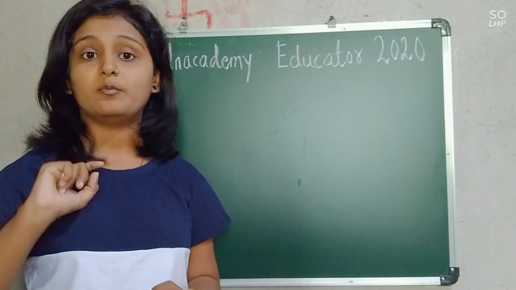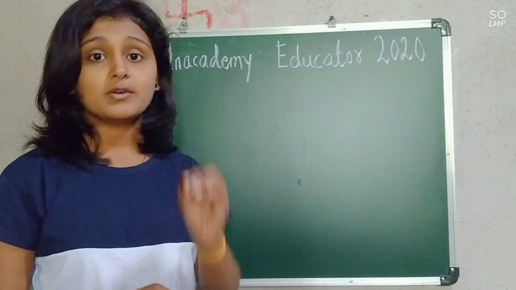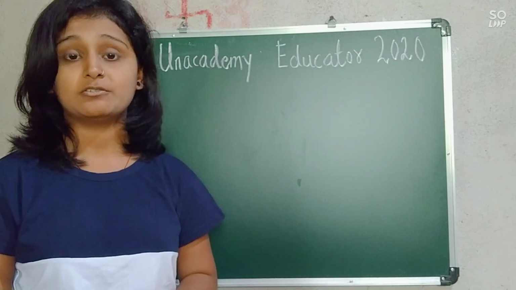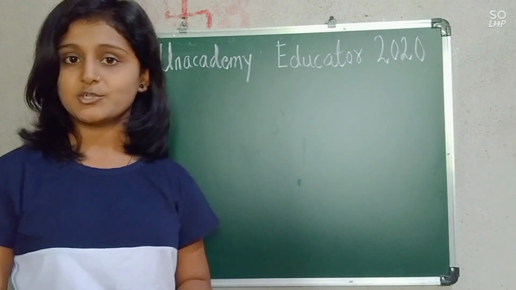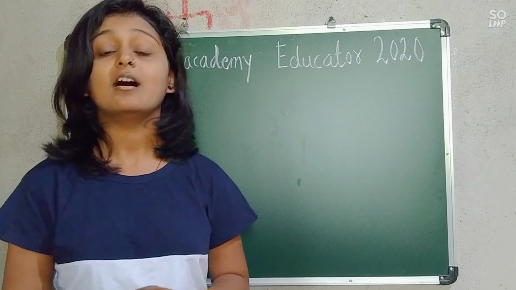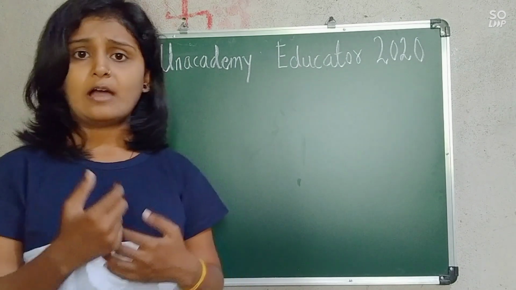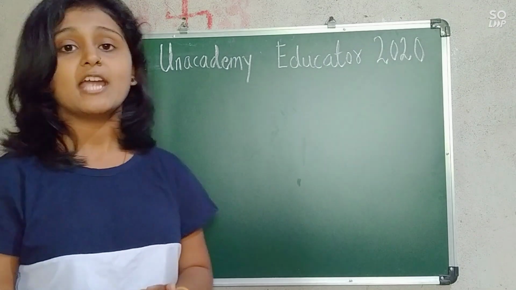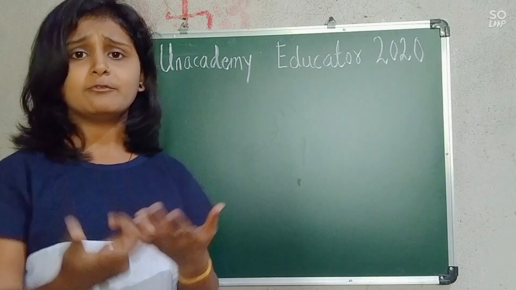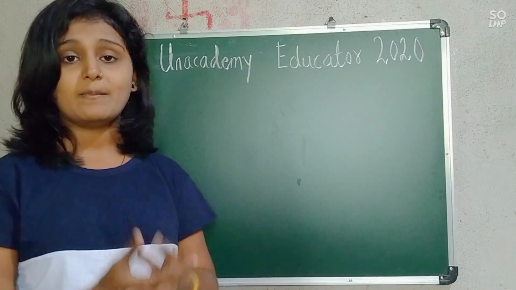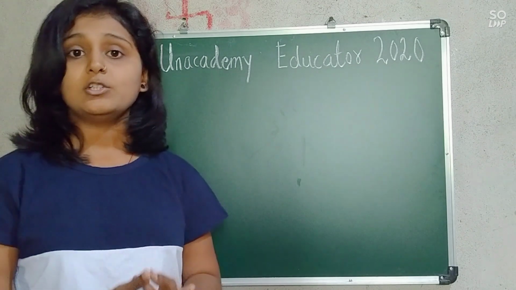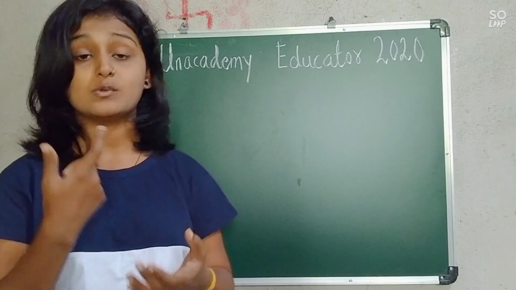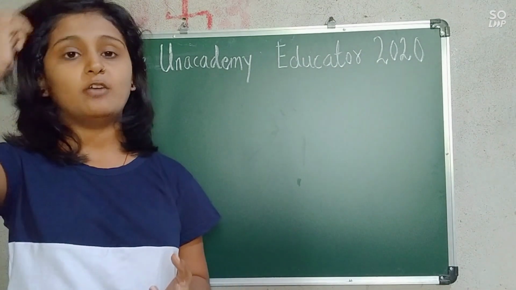First of all, we should go to the Play Store, where you will get two applications. The first one is the Unacademic Educator, and the second one is the Unacademic Learner. Now, you want to be an educator, so you have to download the Unacademic Educator application. After downloading it, whatever requirements there are, whatever they tell you to fill up, you have to fill in, that means your name and email ID, and you have to sign in. This is the whole process we have to follow.